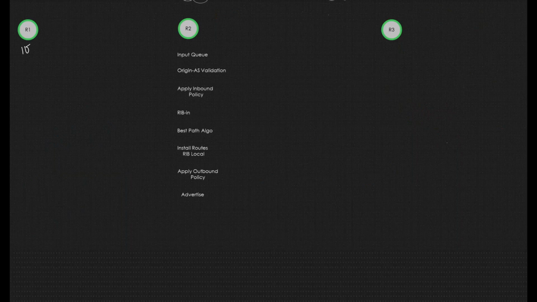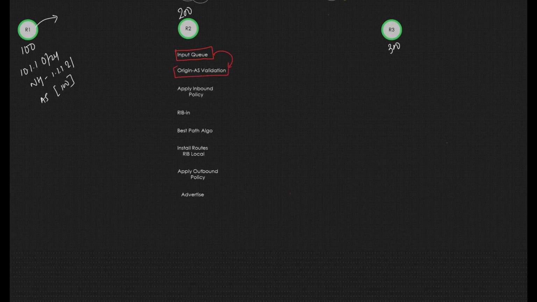Let's say R1 is in AS100, R2 is AS200, R3 is AS300, all are eBGP neighbors. When R1 advertises a prefix, let's say 10.1.1.0/24, it has a next hop, let's say 1.1.1.2, and then an AS path, which is 100, and then it advertises to R2. First and foremost, whenever a route is received, it is received in the input queue in the device.